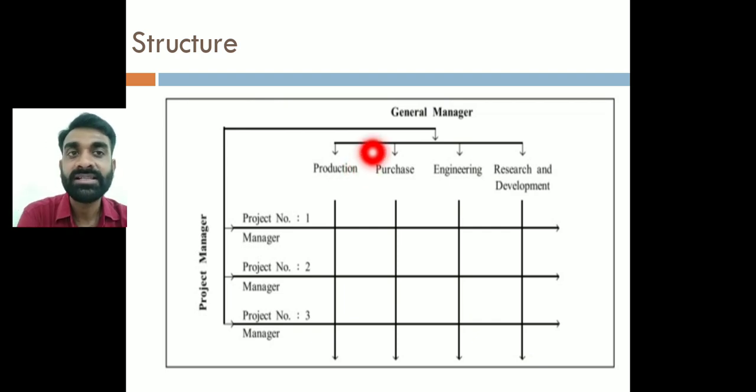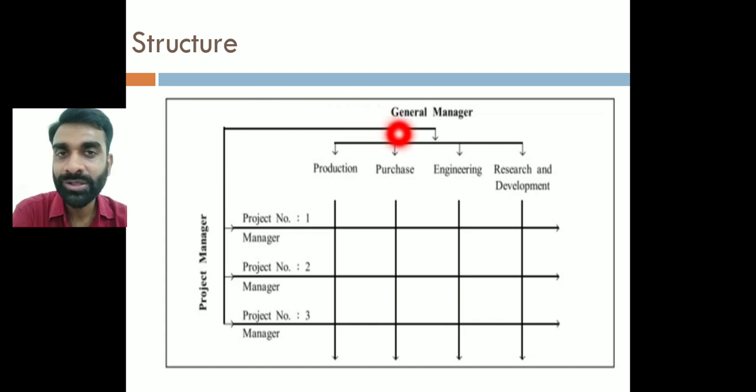See, we can say that it's a complex structure, right? But it is easy to understand. Like this, project managers 1, 2, 3 are there, right? Then this production head, purchase head, engineering head, research head. These four are liable to answer to the general manager. This project manager 1, 2 and 3 are also liable to give answer to the general manager, right?